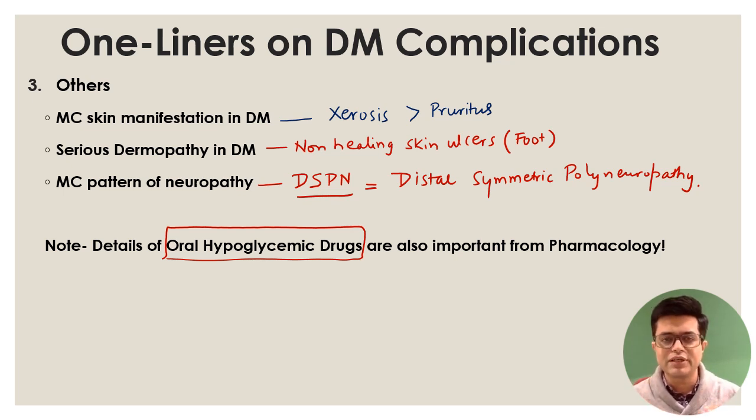Oral hypoglycemic drugs are useful in type 2 diabetes, divided into two subtypes: those which increase insulin secretion, and those which do not. Then there are subcategories in each. Just remember the name of the drug, what class it belongs to, what is the mechanism, which drug is associated with metabolic acidosis, which drug is effective in both type 1 and type 2.